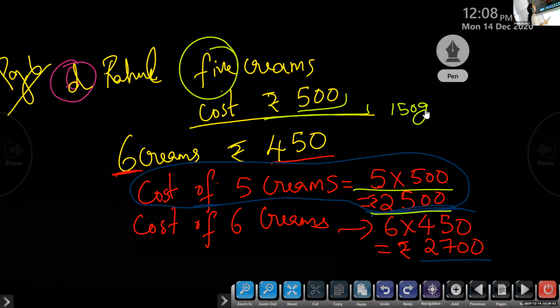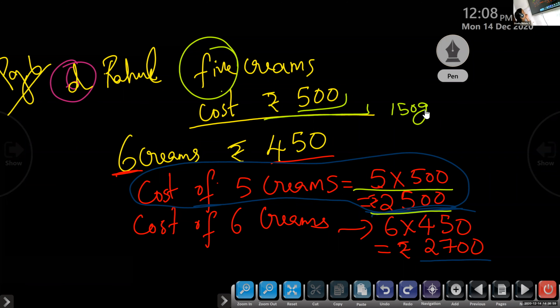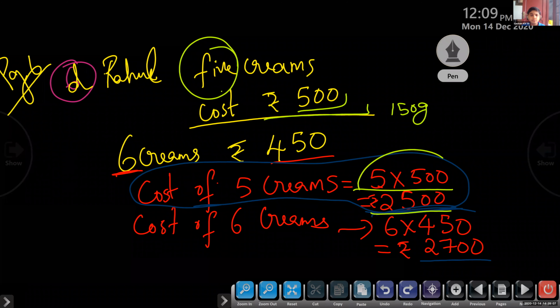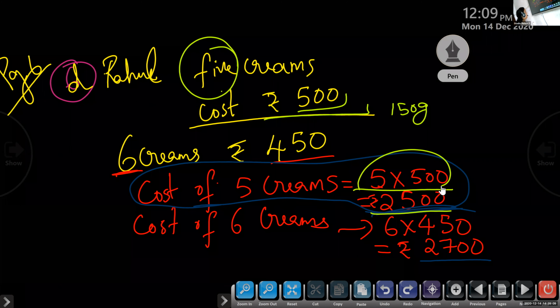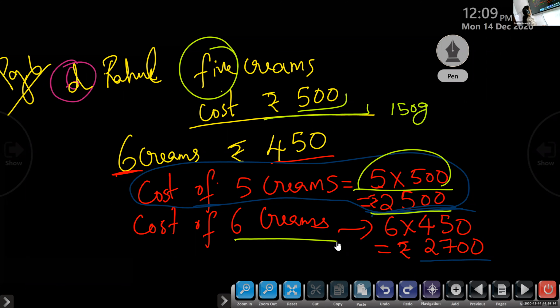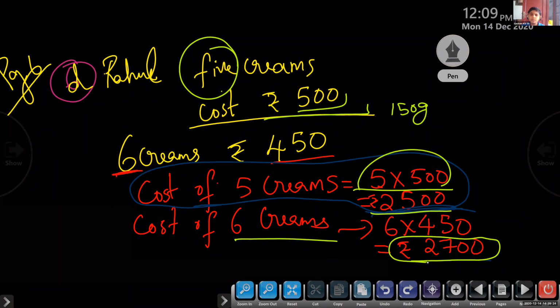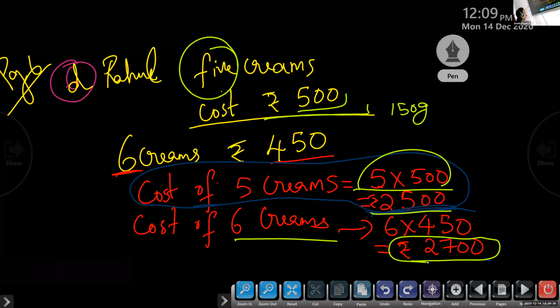So this one pack, 1 cream weighs 150 gram. But what is the cost we have to see? The cost is rupees 500. He is buying 5 creams. So the cost is 5 into 500, 2,500. And the cost of 6 creams, in the same way, you have to find out: 6 into 450, 2,700. So which is the lesser price? 2,500, 5 creams. Which one does he have to buy? 5 creams. Understood?